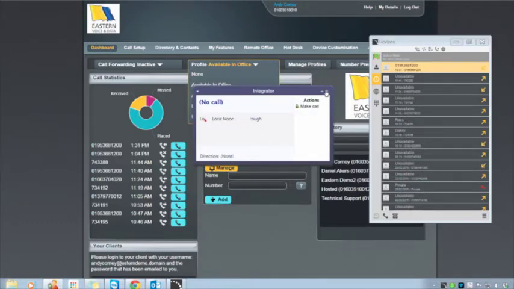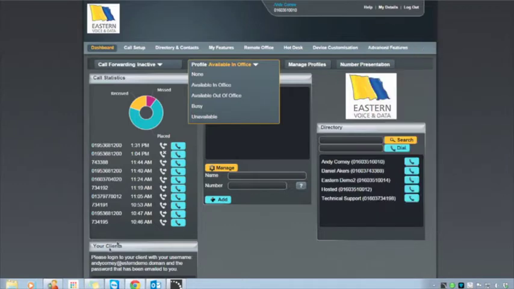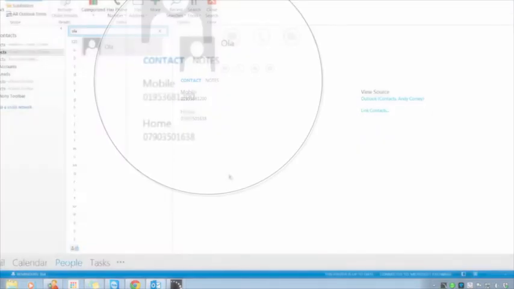Now, if I wanted to call Ola back, for example, because I've forgotten something, there are several ways that I could do that. One is to use this here. We can see here's the incoming call. I could just highlight that and away we go. Or alternatively, I could go into Outlook, click on his number, and you can see here, up comes the icon. To call Ola from there, all I do is literally click that.